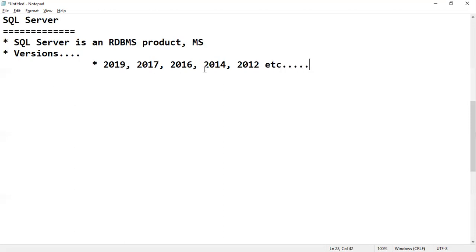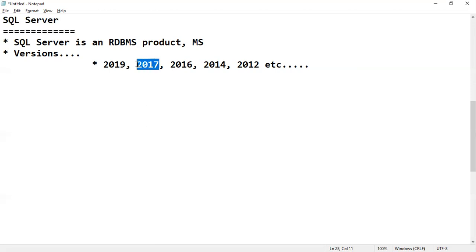But remember, even though the latest version today is 2019, we have to work with the previous versions also. Why? Because our clients are not going to migrate immediately. So in some servers we have 2014, some servers 2016, in different versions. Only the features differ, the working is everything the same.